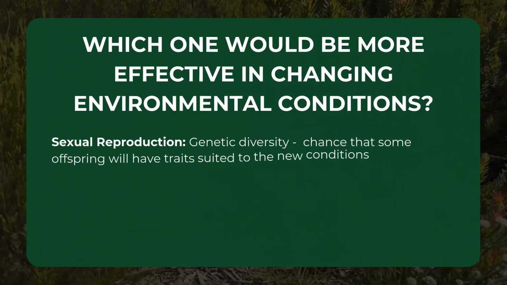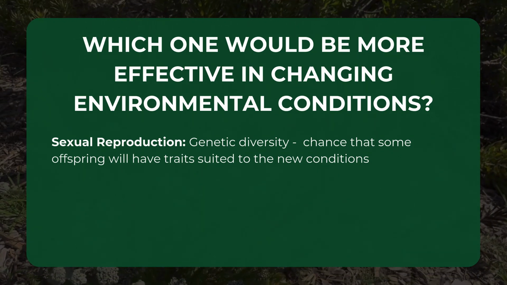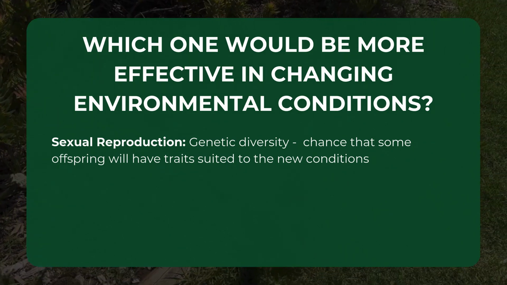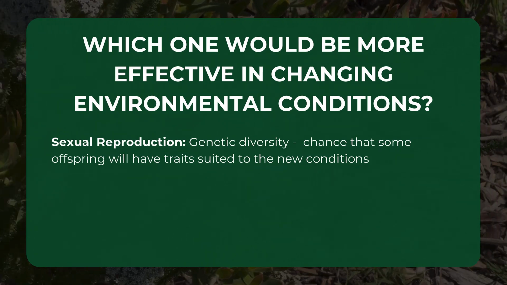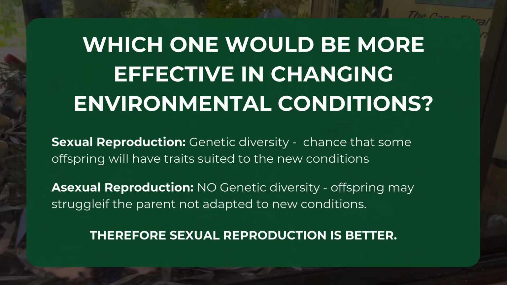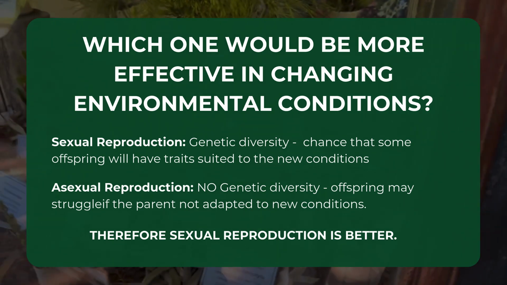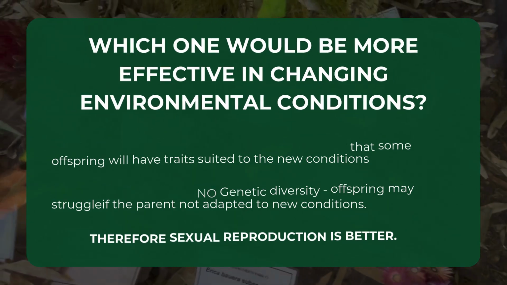Sexual reproduction is more effective in changing environmental conditions. Since there is genetic diversity, there is the chance that some offspring will have traits suited to the new conditions. Asexual reproduction, however, produces genetically identical offspring, which may struggle if the parent is not adapted to changing conditions.